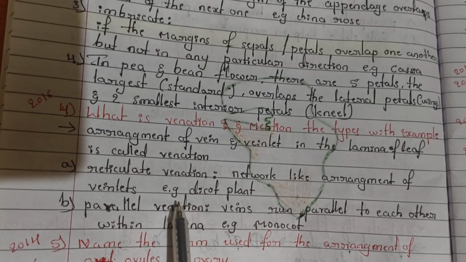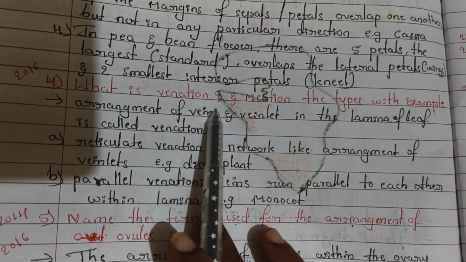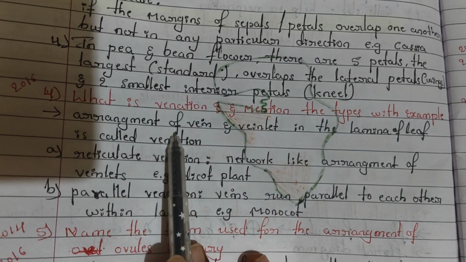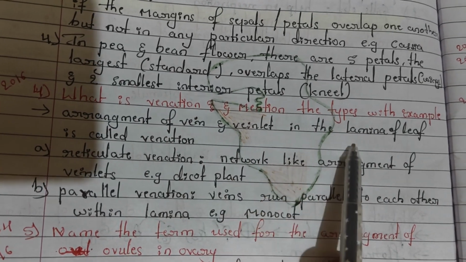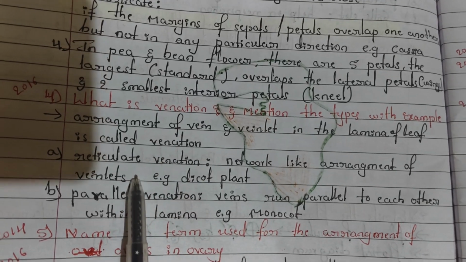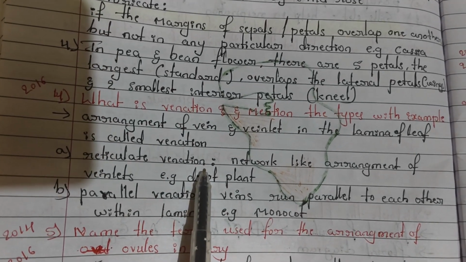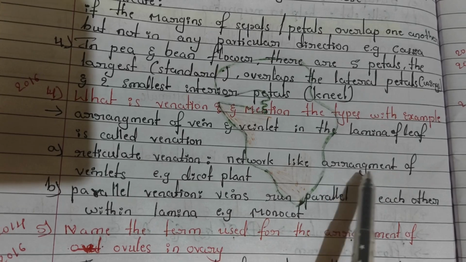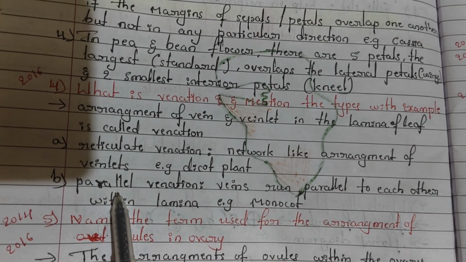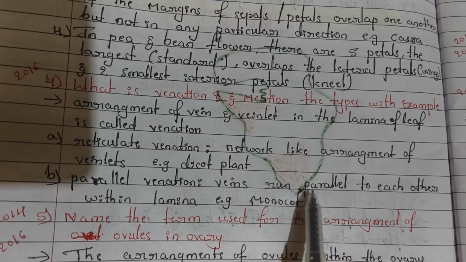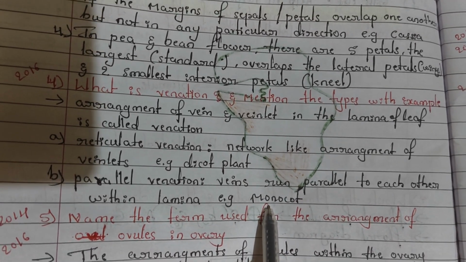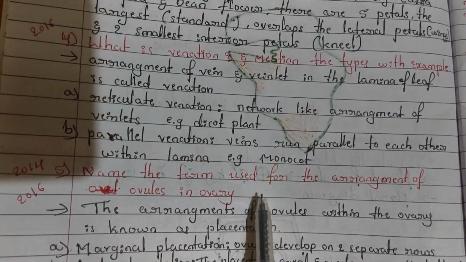And next, what is venation, and mention the types with example. Venation means arrangement of veins and veinlets in the lamina of a leaf, that is called venation. Here two types are there: reticulate venation, which means network-like arrangement of veinlets, and second type is parallel venation, which means veins run parallel to each other within a lamina, example monocot.